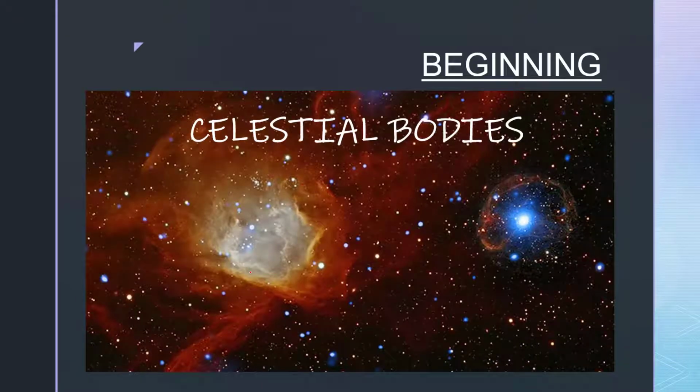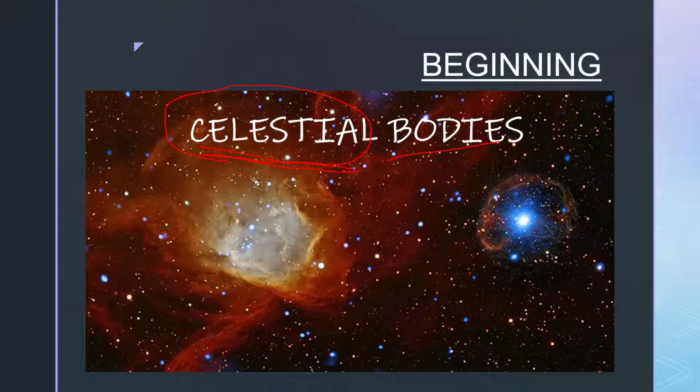It is not only the earth which rotates or revolves. All the celestial bodies, which are also called the heavenly bodies, meaning everything which you can see in the sky, like a satellite, planet, stars, meteoroids, are collectively called the celestial bodies.